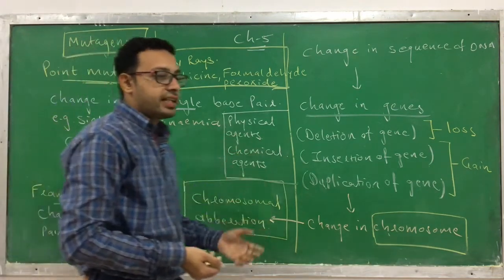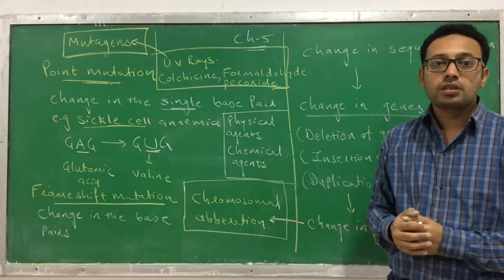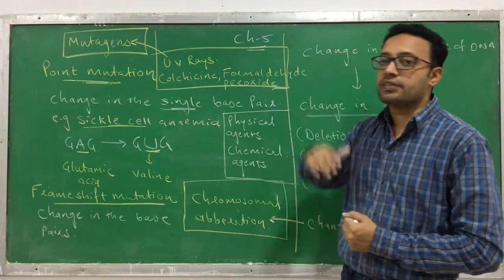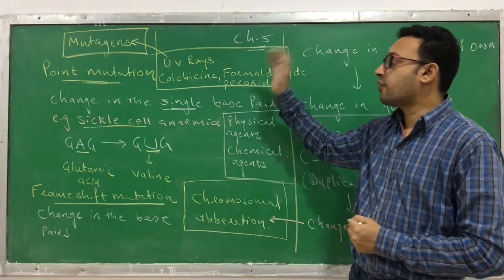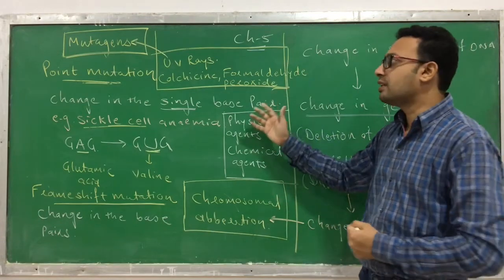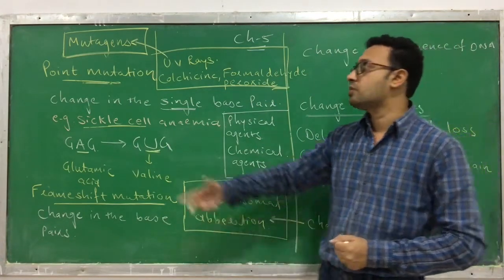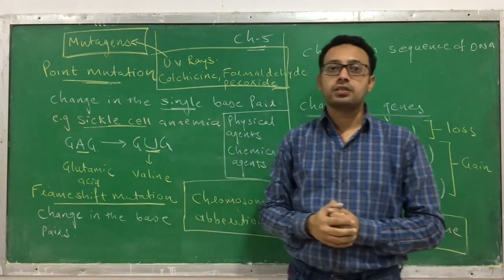So physical and chemical agents both can cause mutations. Like UV rays is a physical agent; colchicine, formaldehyde, peroxides, nitrous oxide are the chemicals which can cause mutations, and those substances which can cause mutations we call mutagens.